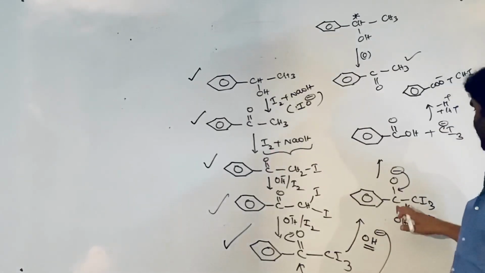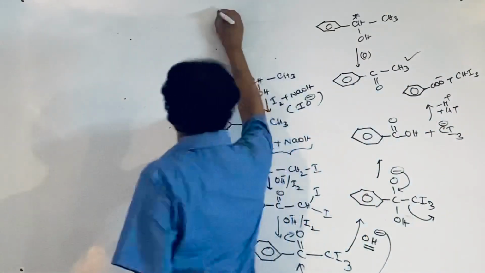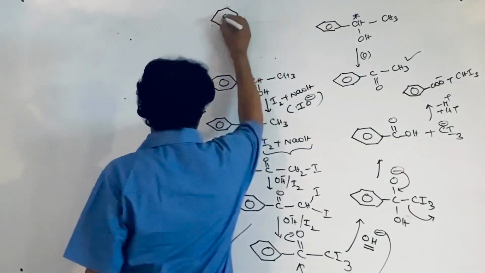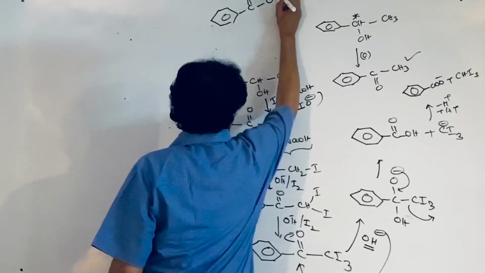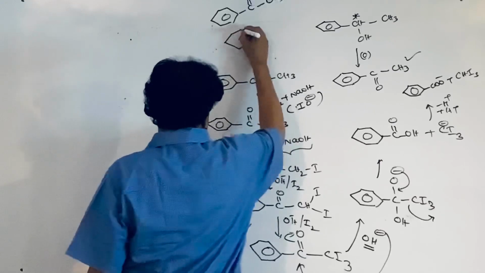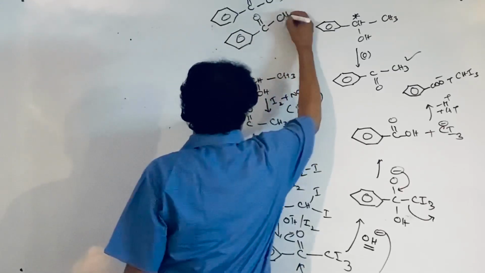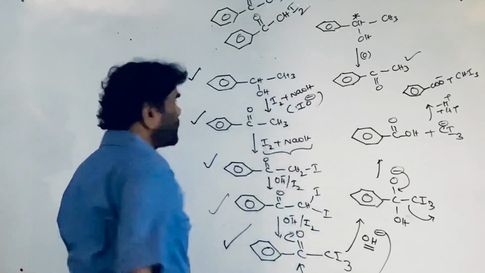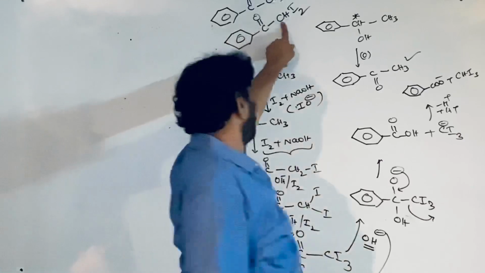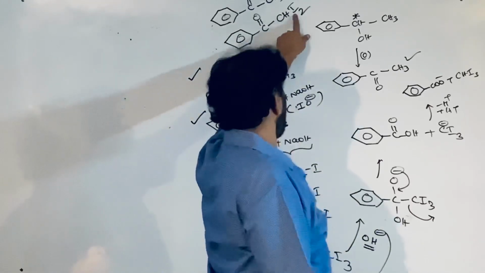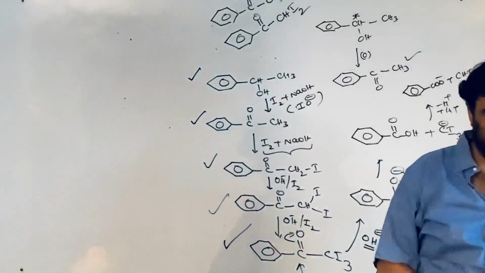This is converting into this. So acetophenone takes part in the iodoform reaction, right? And iodomethyl phenyl ketone and diiodoacetophenone also take part in the reaction.